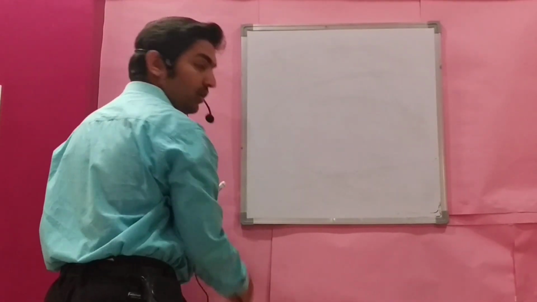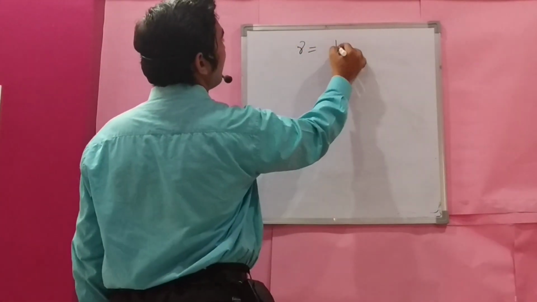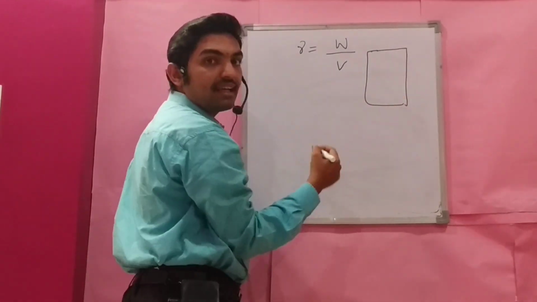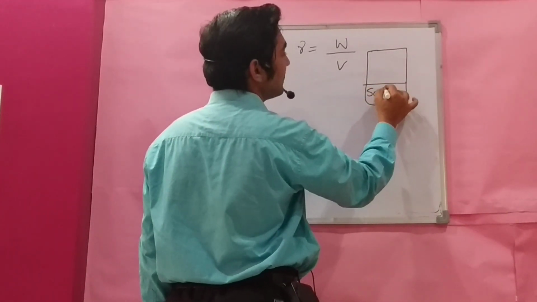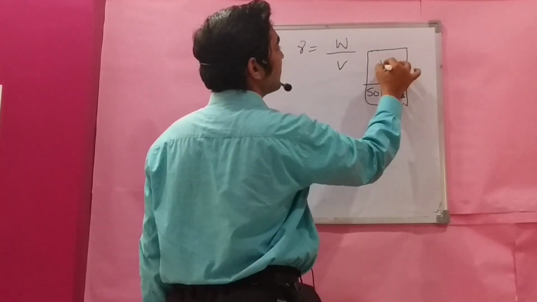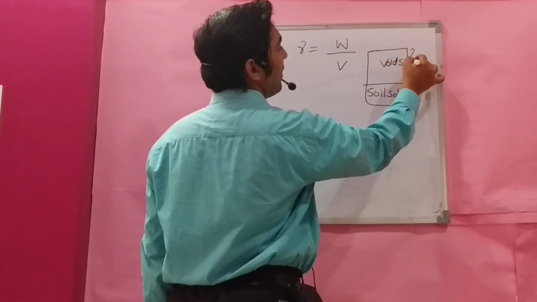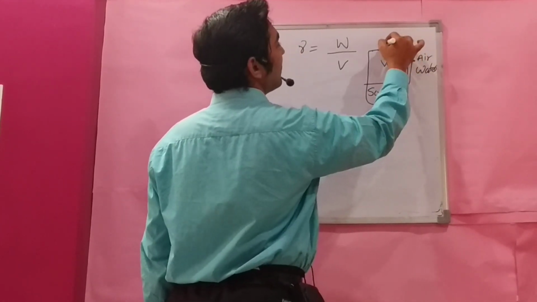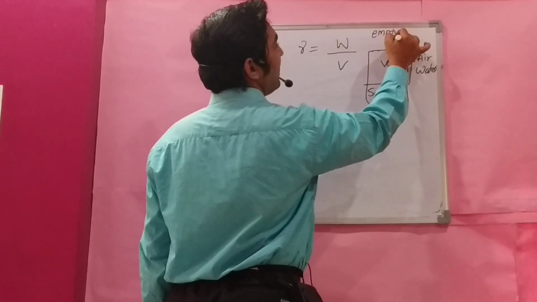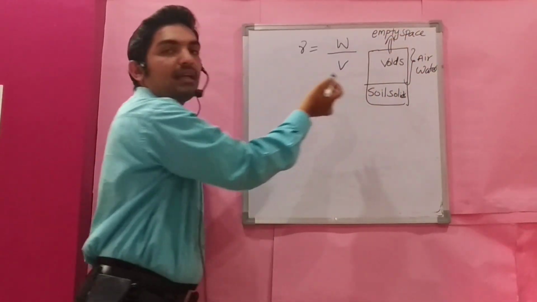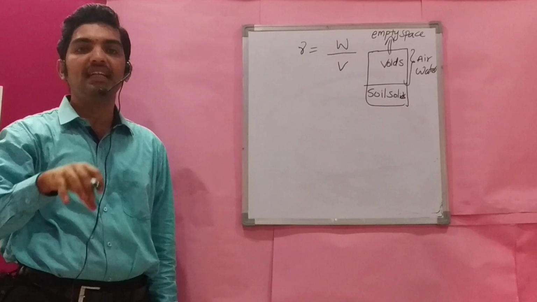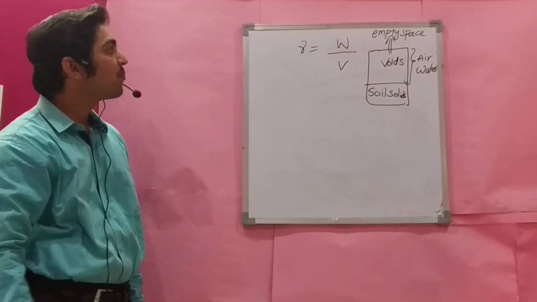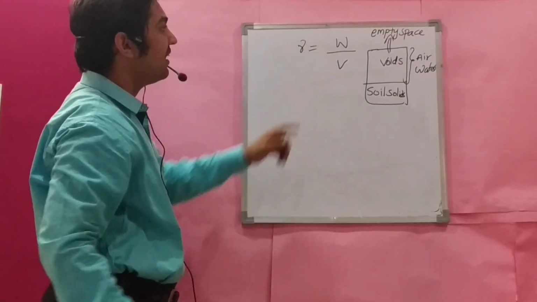Now, we know that gamma is equal to W by V. Take the soil mass, the three-phase diagram from earlier. These are the soil solids and this is voids. Air and water combined are known as voids. Void means an empty space. All the spaces, interstices inside the soil mass are filled with air and water. So gamma is W by V.